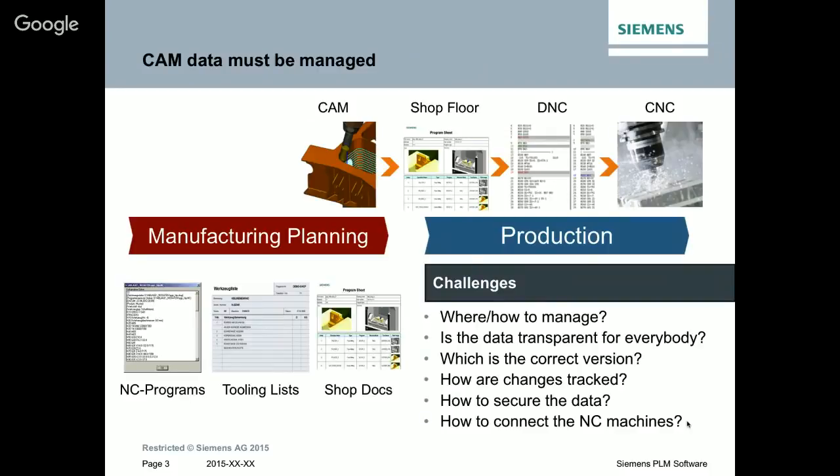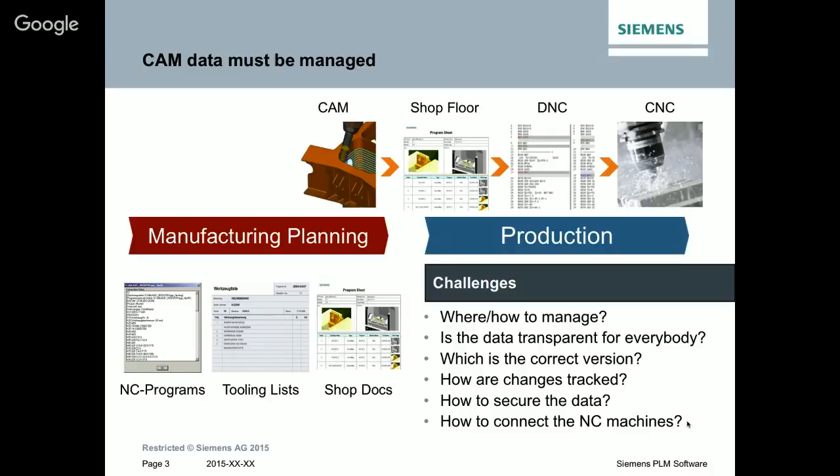Normally we will see it's based on a folder structure. Is the data transparent for everybody? Mostly not. There's only one guy on the shop floor who knows everything. If this guy is missing, the trouble starts. So there is no transparency. Also, do I use the correct version?